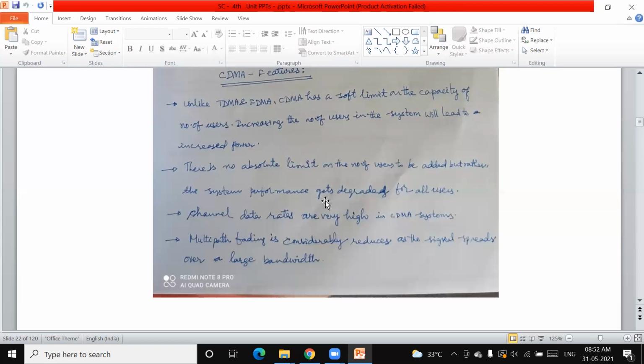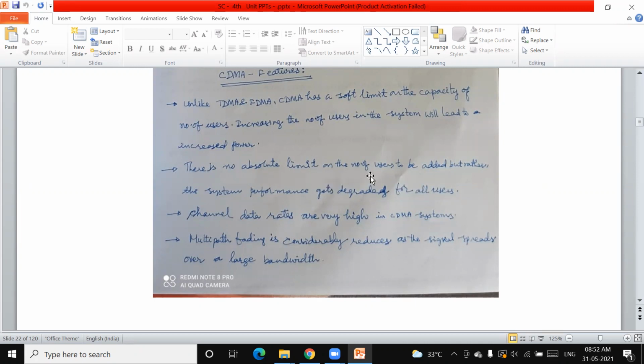Suppose it is good for 100 users; if you go for 150 instead of 100, obviously there will be a degradation for all users, because all the users have to be given different codes.